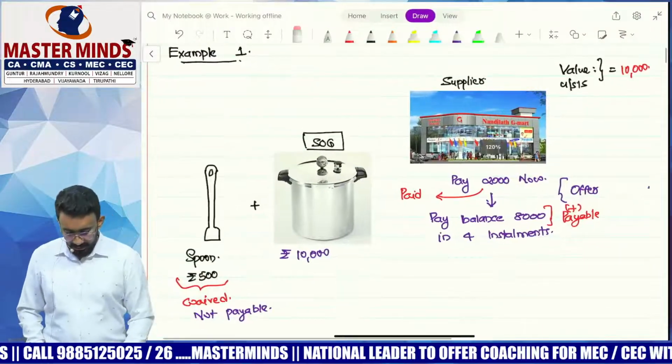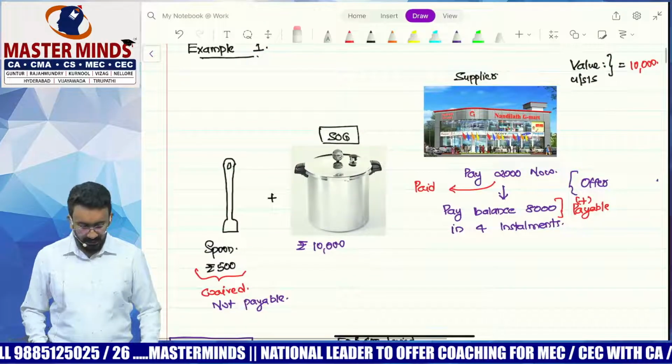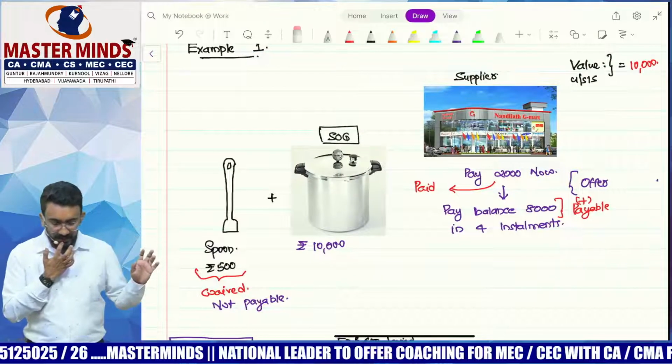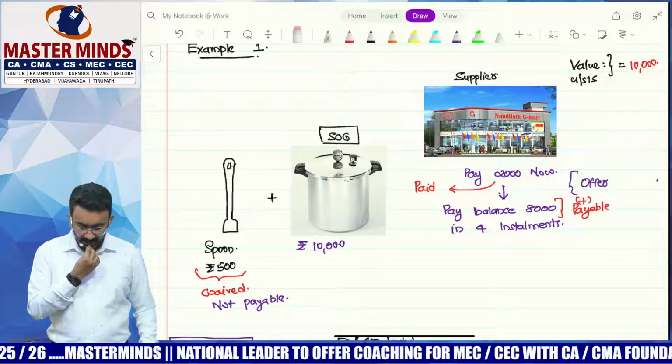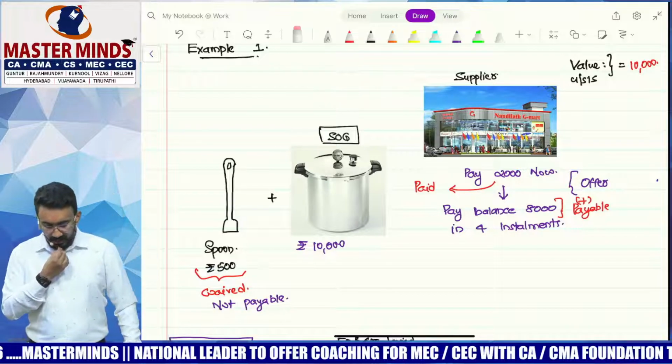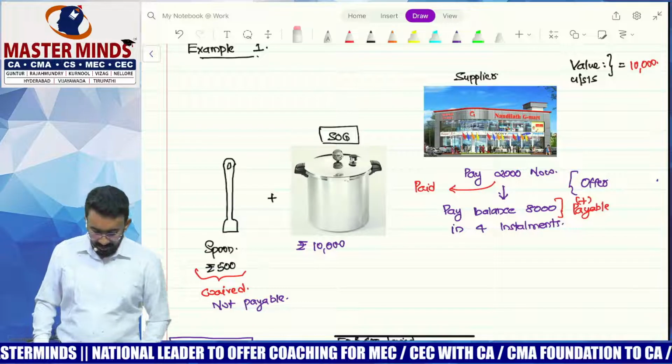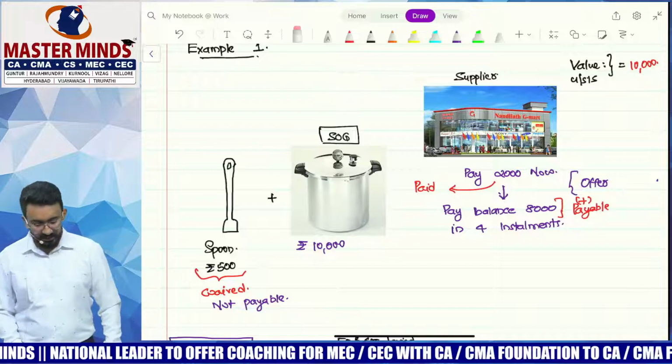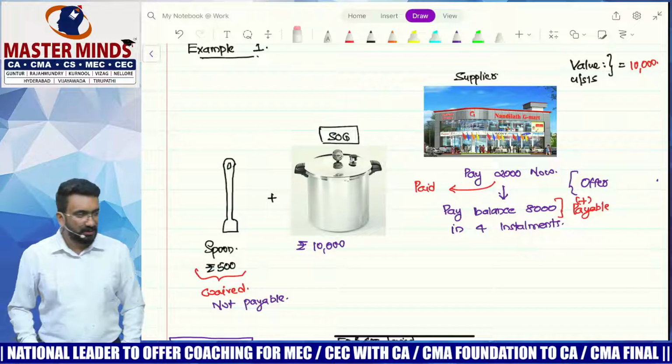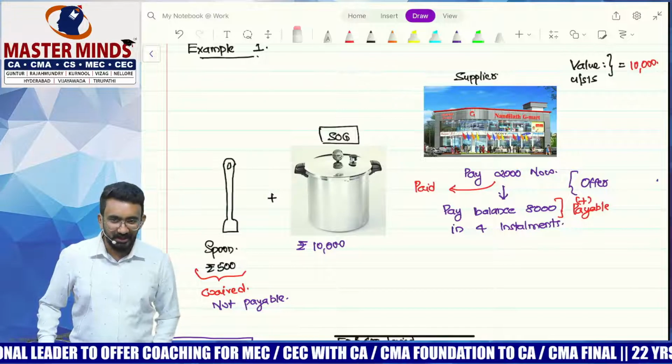Say an electronics and grocery supplier is supplying a pressure cooker, and they have an offer that is running, where the pressure cooker otherwise valued at 10,000 is being sold at 2,000 now. All these product offers will be there, right?